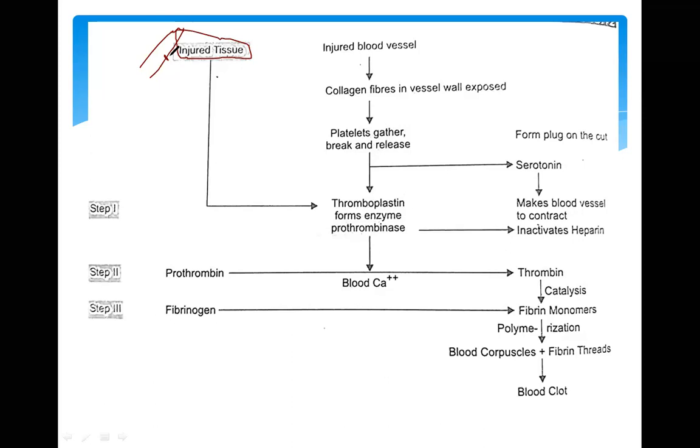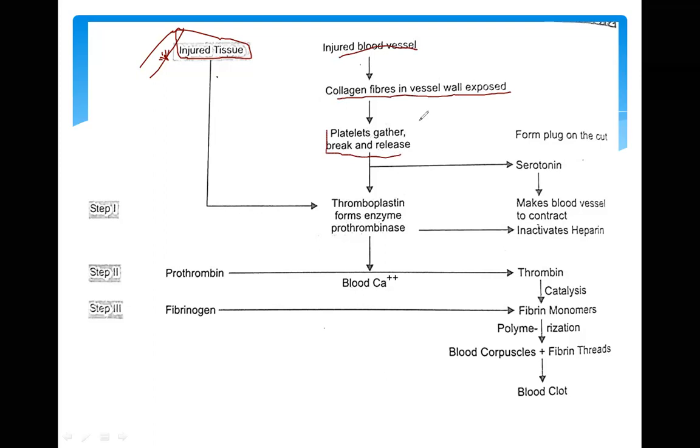We know very well that in blood plasma, platelets are present, along with blood corpuscles. These platelets come and gather, stuck over here. From this injured blood vessel, the collagen fiber in the vessel wall is exposed. In turn, platelets gather, break and release.